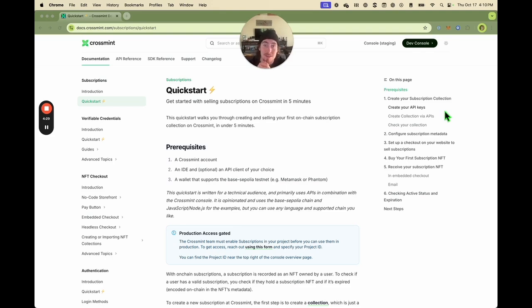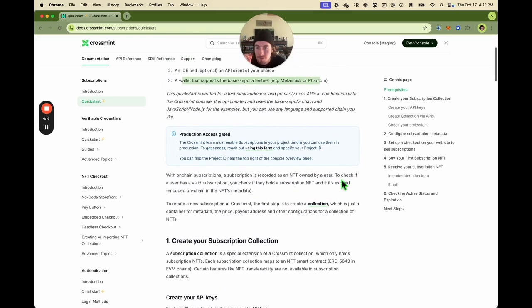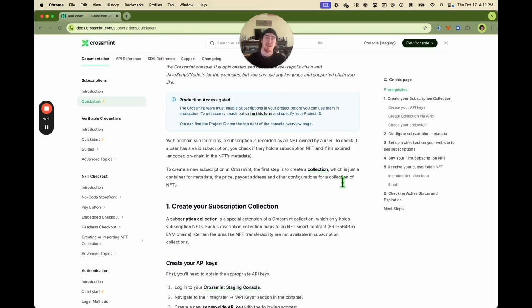So what do you need to get started? You need 3 things. You need a CrossMint account. You need an IDE and an API client if you choose to use them. And thirdly, a wallet that supports the Base Sepolia testnet. MetaMask, Phantom, whatever works.